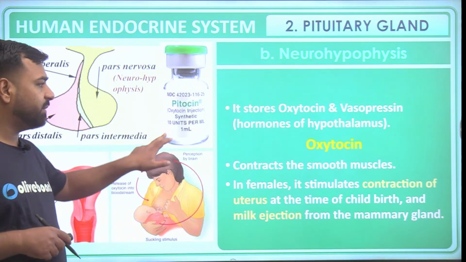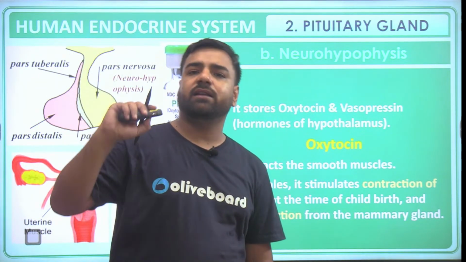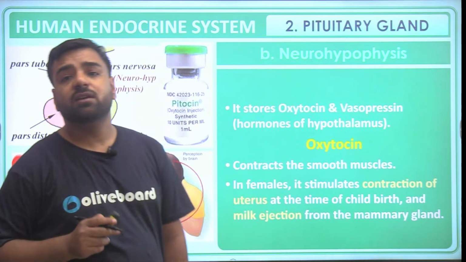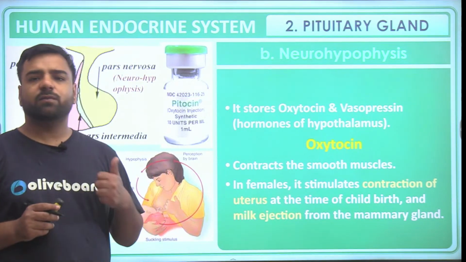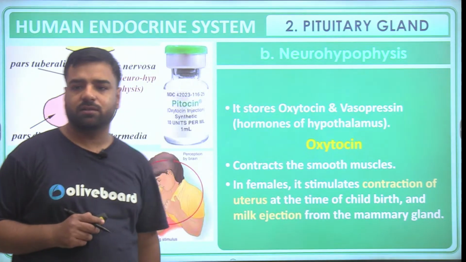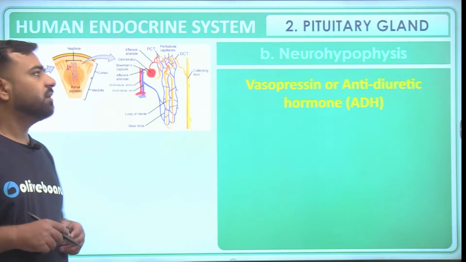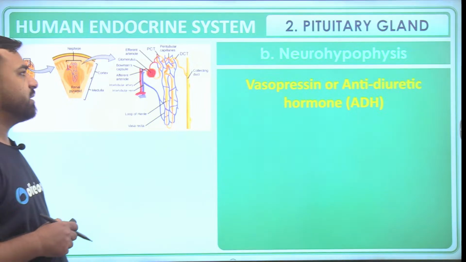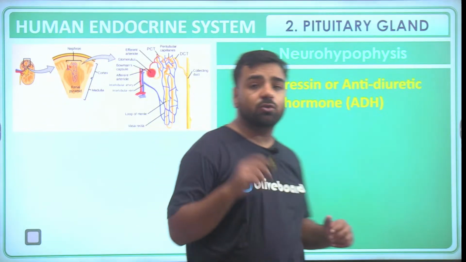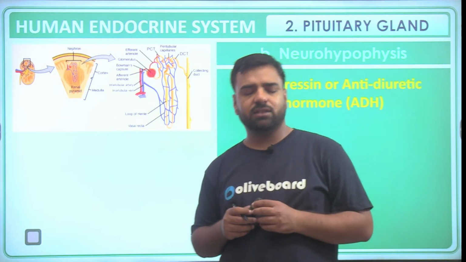But the creation of the milk was not done by oxytocin, that was done by prolactin. From that part you can link it. So guys, if you remember, we have linked it with prolactin, right? So that was with the milk's production, and milk ejection is why oxytocin. Then neurohypophysis. So guys, from this neuro part you can actually link it with neurology, the study of neurons, sorry, the study of the kidney.